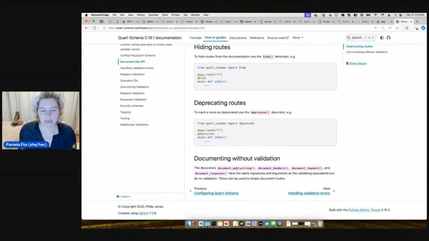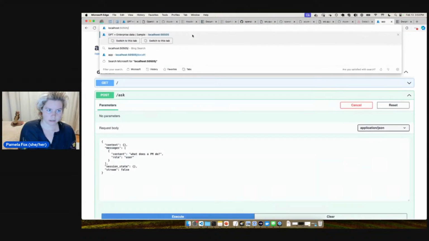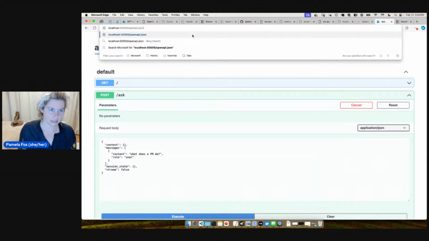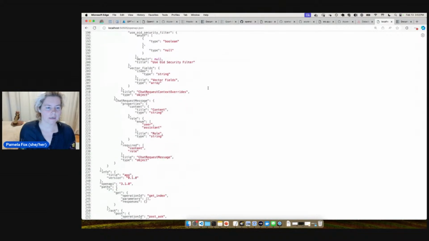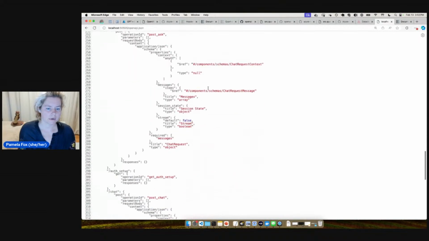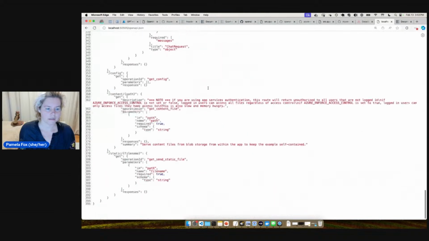So I may end up changing the validate to document, because what I really want is just this. I'm trying to get at this OpenAPI.json schema, so I can just say, hey, this is the schema and this is what you should adhere to.